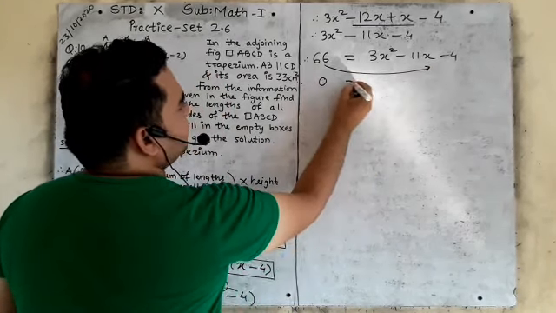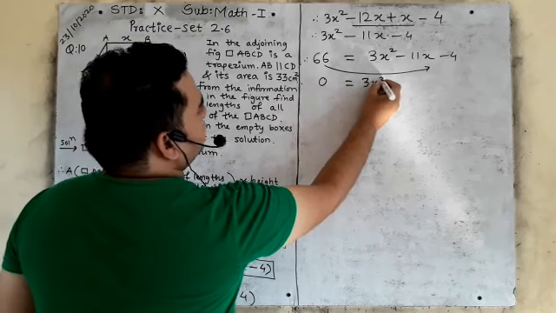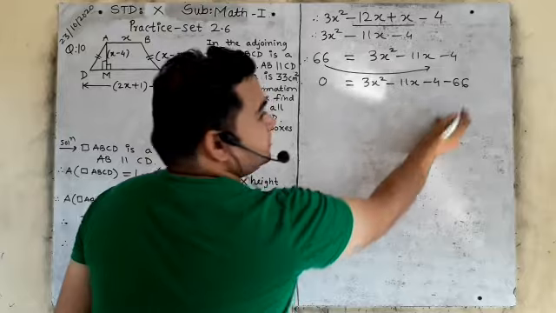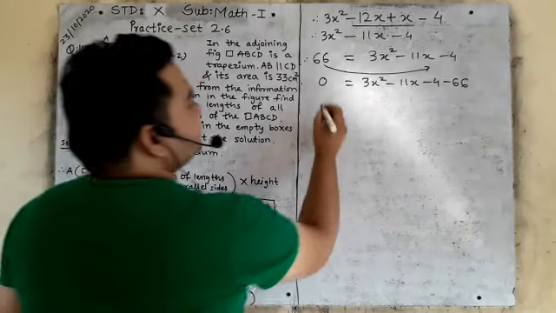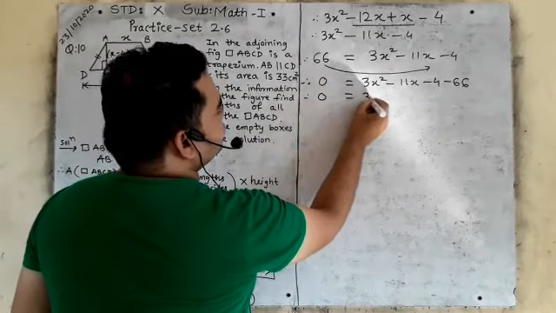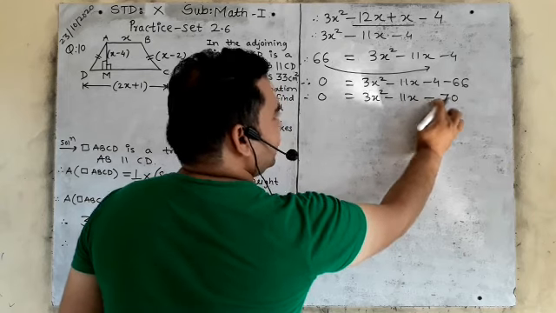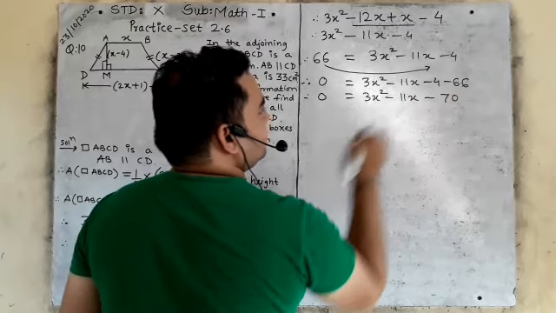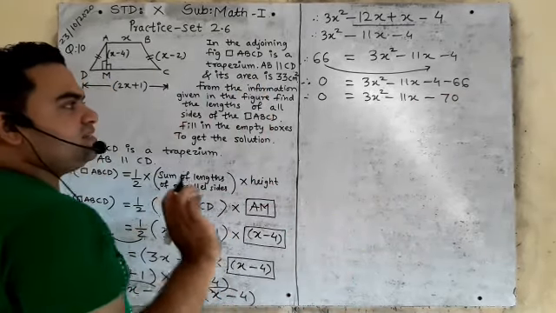So here what will remain? 0. 3x square minus 11x minus 4 minus 66. Therefore you will say 0 is equal to 3x square minus 11x minus 70. Minus minus is addition of the number, so it is minus 70. Is it clear?